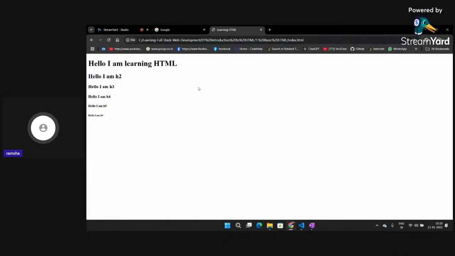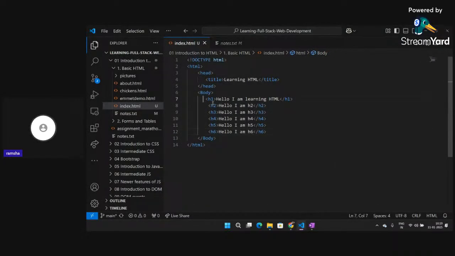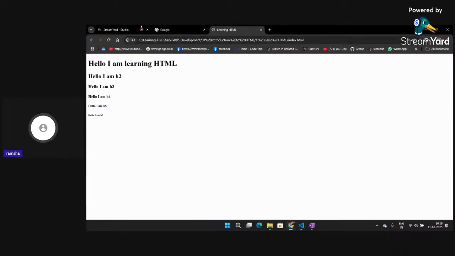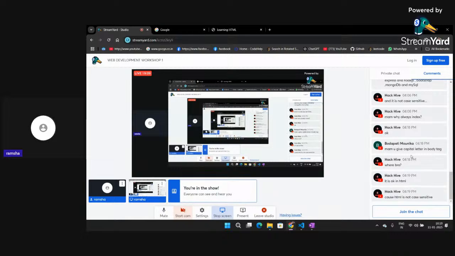So this can be called as heading, and these all can be called as subheadings in the document. In this way, you can create different types of headings also, and these will work completely fine. They are known as the heading tags. They have the decreasing order of their size. So if you guys have any doubts in this, you can ask, if you have any of the doubts.